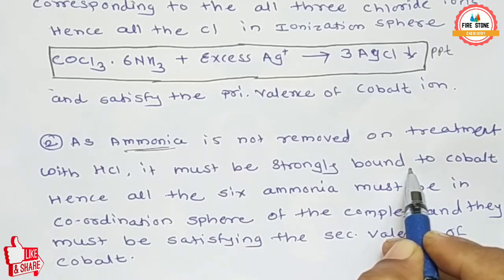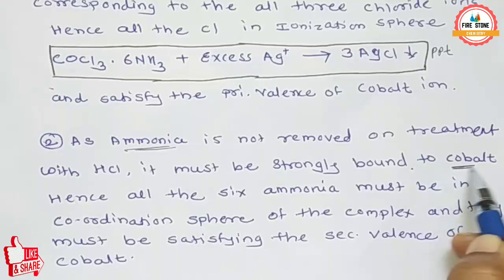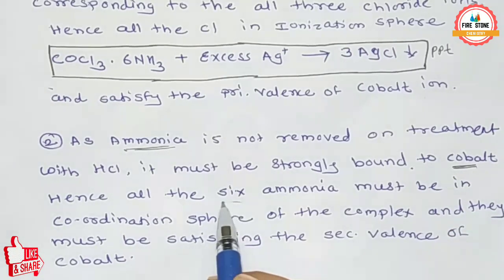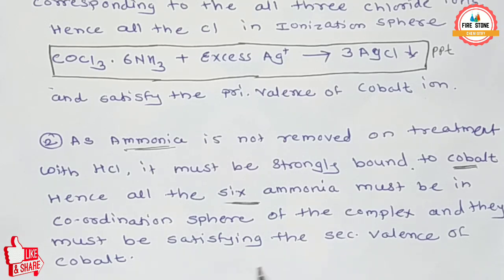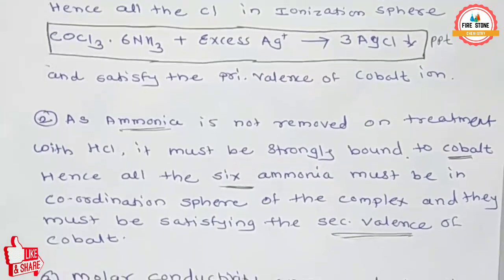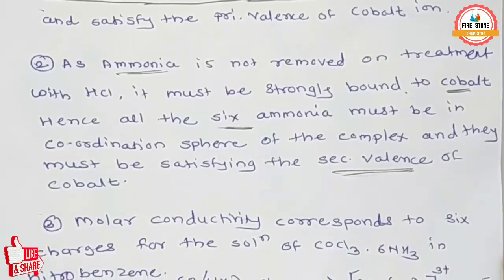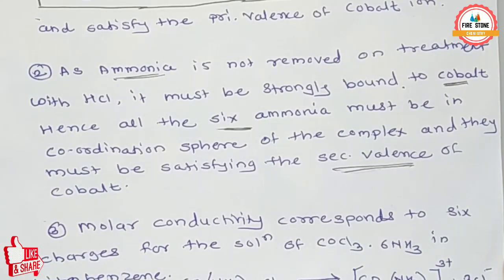From the above experiment, since no ammonia is removed, all 6 ammonia must be strongly bound in the coordination sphere of the complex, satisfying the secondary valency of cobalt, while the primary valency is satisfied by the three chlorides.